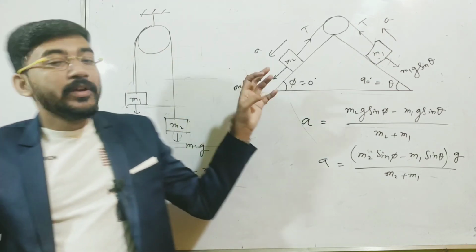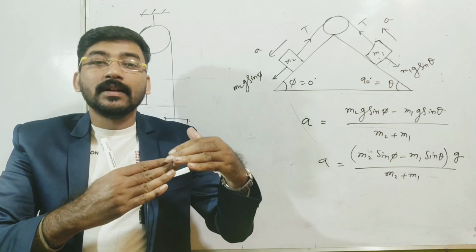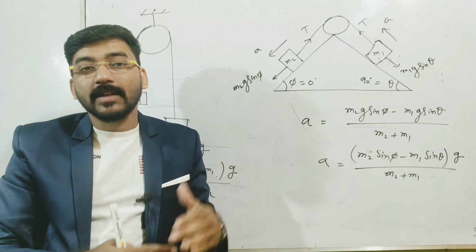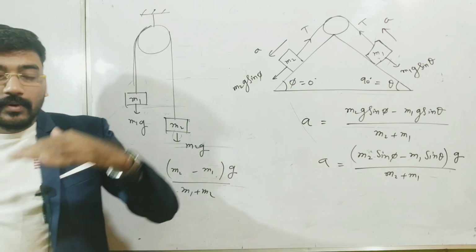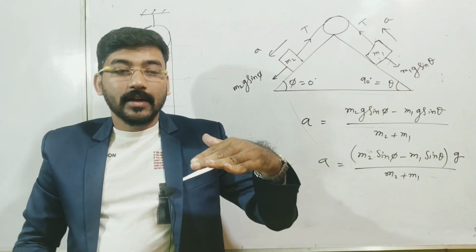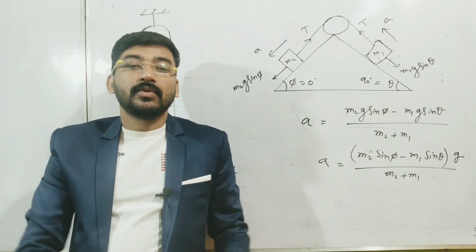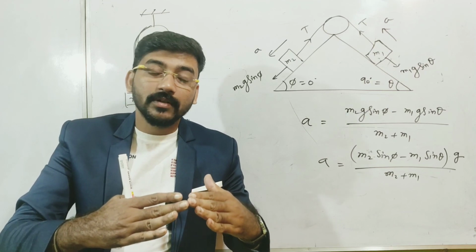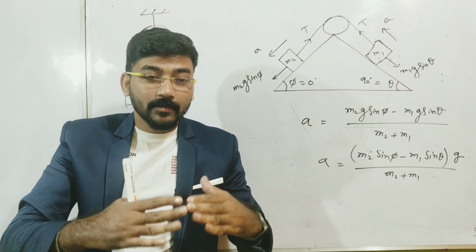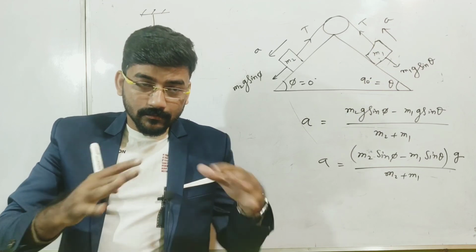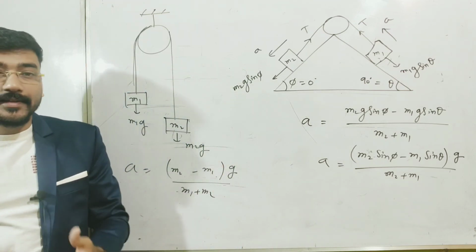When one pulley is involved but the surfaces are in different orientation. Sometimes both are vertical, sometimes one is a horizontal surface and another is a vertical surface, sometimes both the surfaces are inclined. So the surfaces are in various orientations, but only